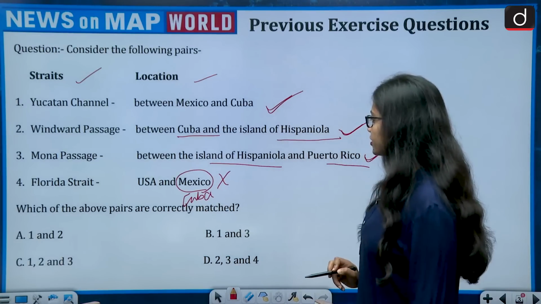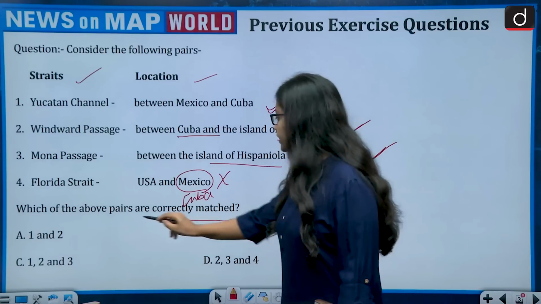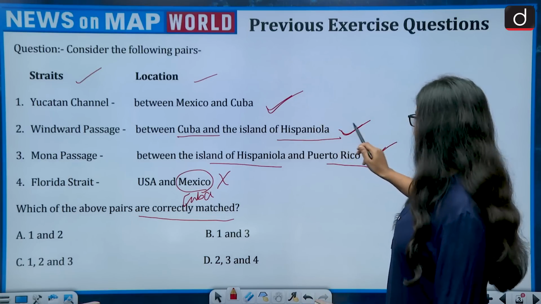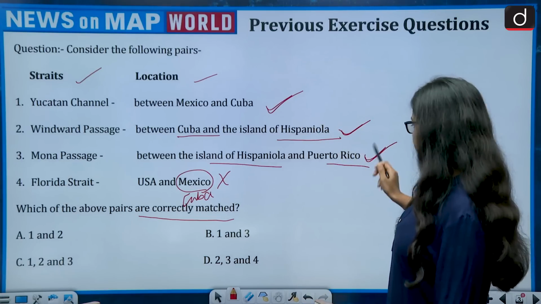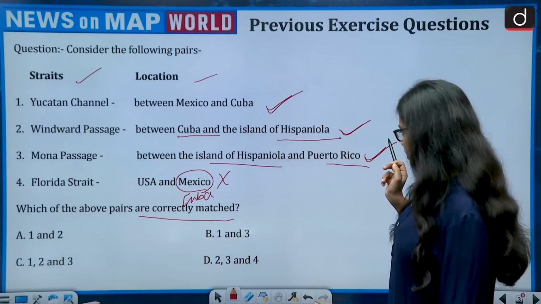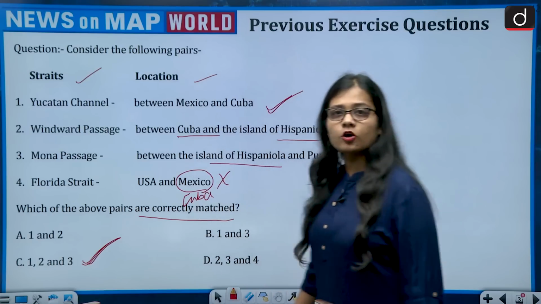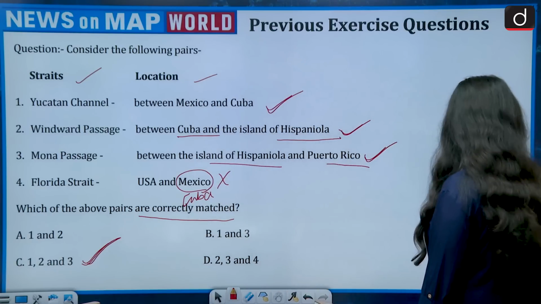So what the question is asking: which of the above pairs are correctly matched? So how many are correctly matched? That is first, second and third. Fourth is wrong. So 1, 2 and 3. It is option C. So the correct answer is option C, 1, 2 and 3.